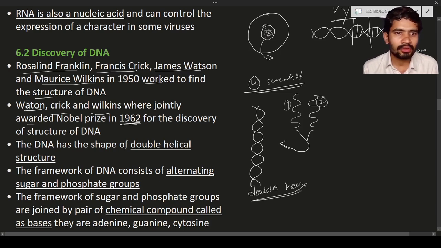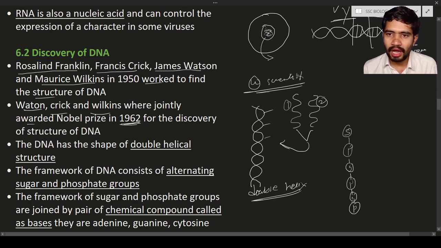Next, the framework: DNA consists of alternating sugar and phosphate backbones or sugar and phosphate groups. These scientists said that DNA has alternating sugar and phosphate. The framework means the base. This is the framework, and this framework has the sugar and phosphate. Here you can see the helix is nothing but a combination of sugar and phosphate: sugar, phosphate, sugar and phosphate.